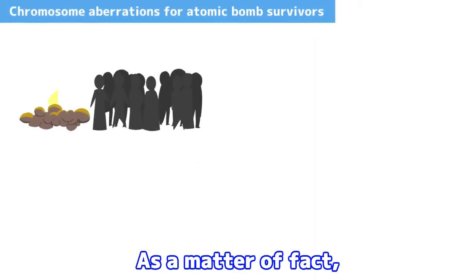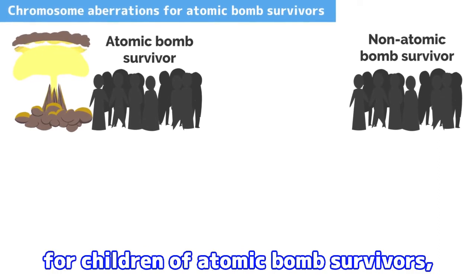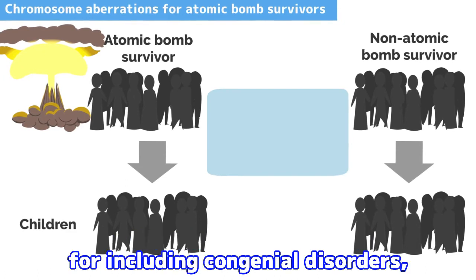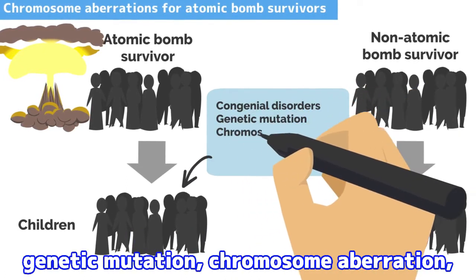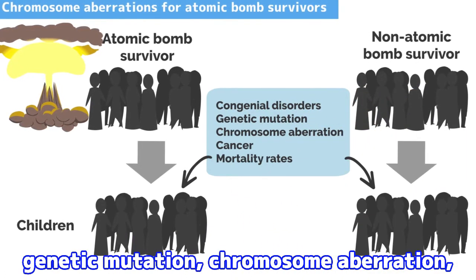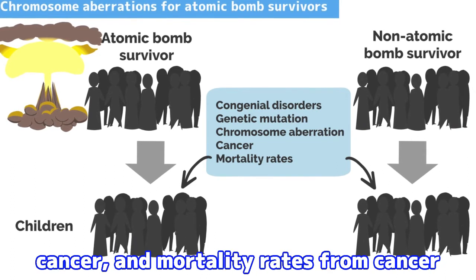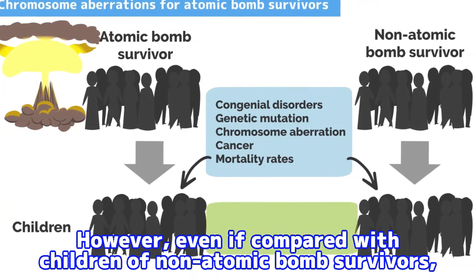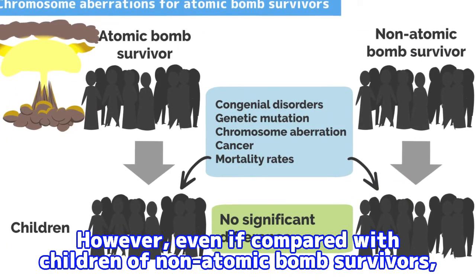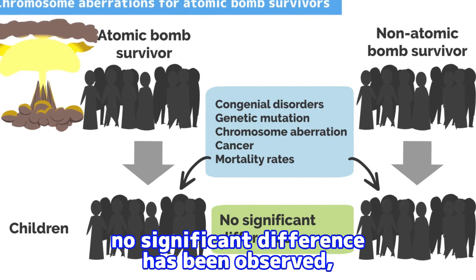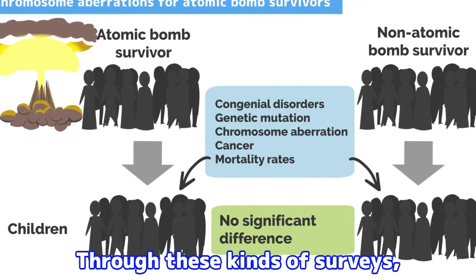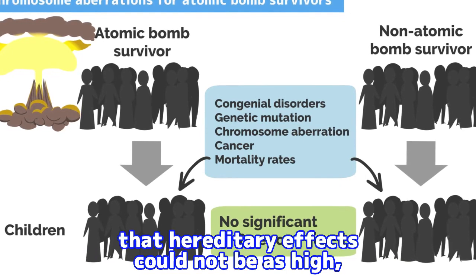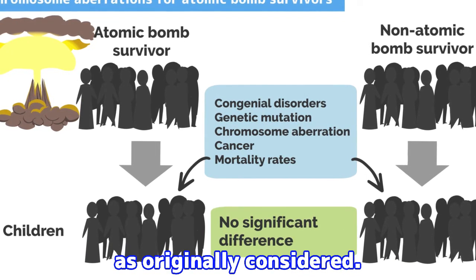As a matter of fact, epidemiological surveys for children of atomic bomb survivors in Hiroshima and Nagasaki have been implemented, including congenital disorders, genetic mutation, chromosome aberration, cancer, and mortality rates from cancer and other kinds of disorders. However, even if compared with children of non-atomic bomb survivors, no significant difference has been observed between the two groups of people. Through these kinds of surveys, it has gradually become apparent that hereditary effects could not be as high as originally considered.